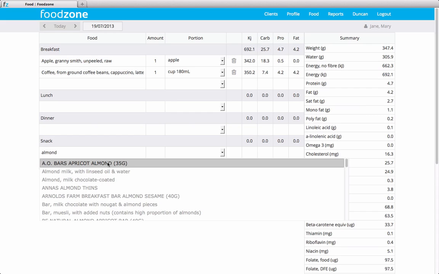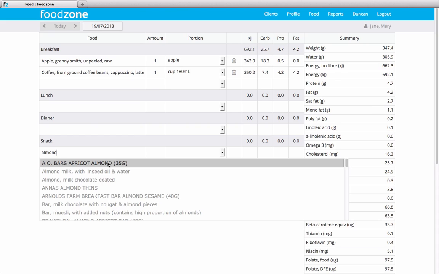And there isn't all the brands in the supermarket in here, which is one of the small downsides of the AusNut 2007 database. But for the sake of being able to get calcium and omega-3 and alpha-linolenic acid and all of those different nutrients, comparing against the government nutrient reference values or NRVs for an individual, make this a very powerful system. And the difference between it just being an ordinary calorie counter and being an Australian-based nutrient dietary analysis software.